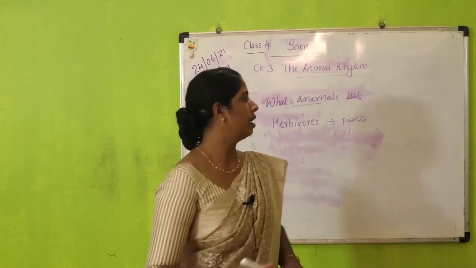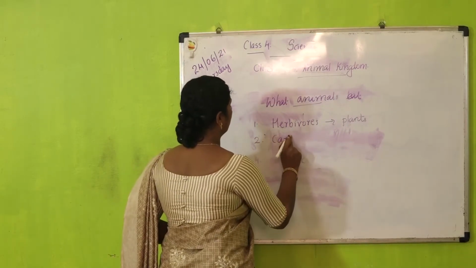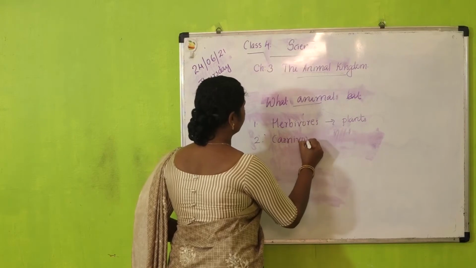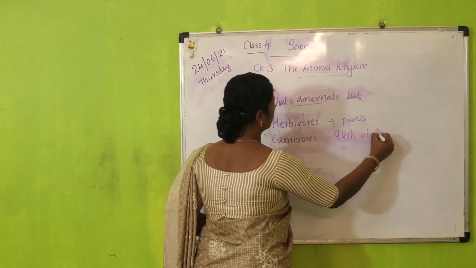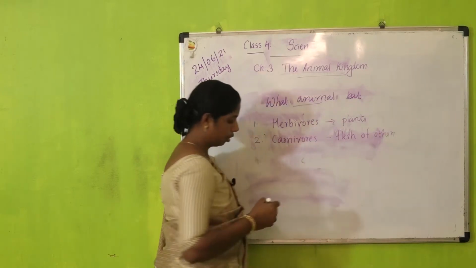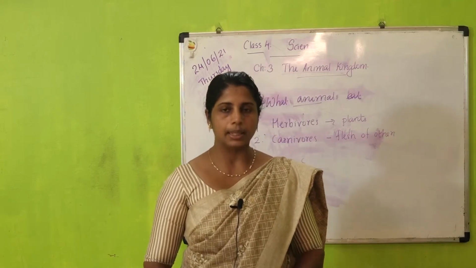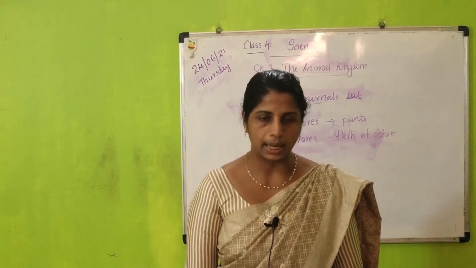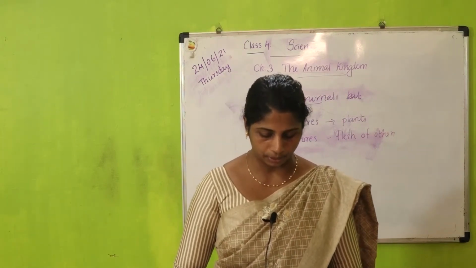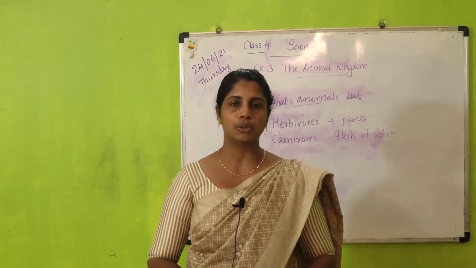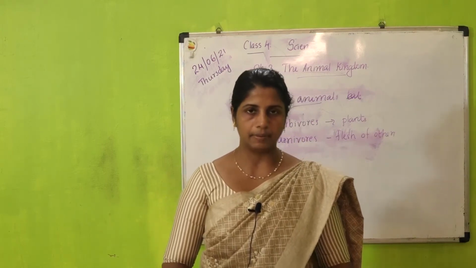Next, carnivores. Carnivores eat only the flesh of other animals. Mammals of this group include tiger, lion and other cats, and dog. Some birds, like eagle and vulture, are also examples of carnivores.